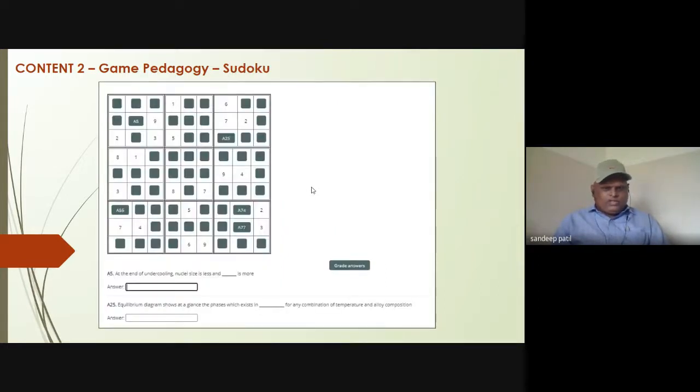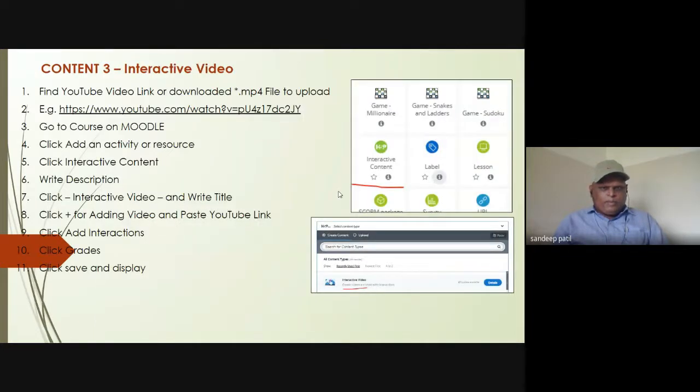Next one is the Sudoku game. Only the appearance of the game is different, but all these are nothing but simple quiz type games. Here also the question is there. I need to write the correct answer, and when you write the correct answer, the correct number will automatically appear. Likewise, you can complete this Sudoku game.